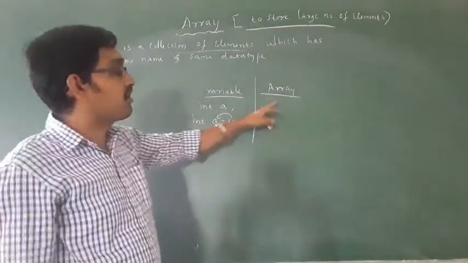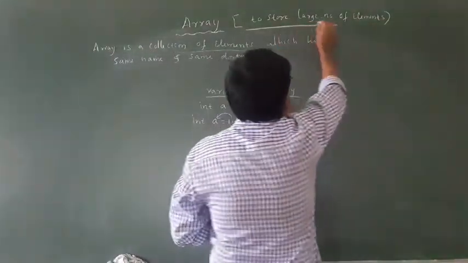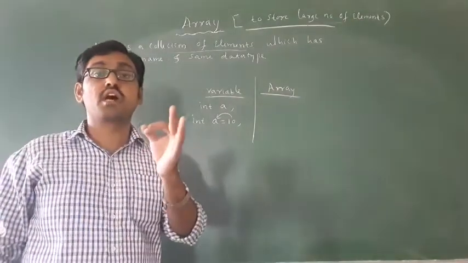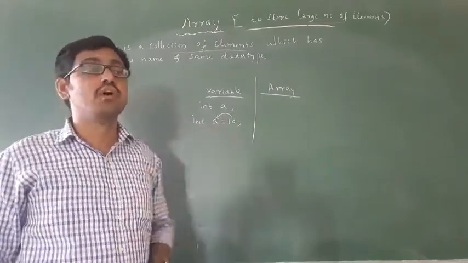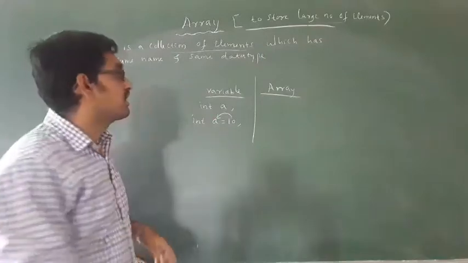But array is not like that. It stores a large number of elements. Unlimited elements it can store. But a variable stores only one element. But array, it can store many.